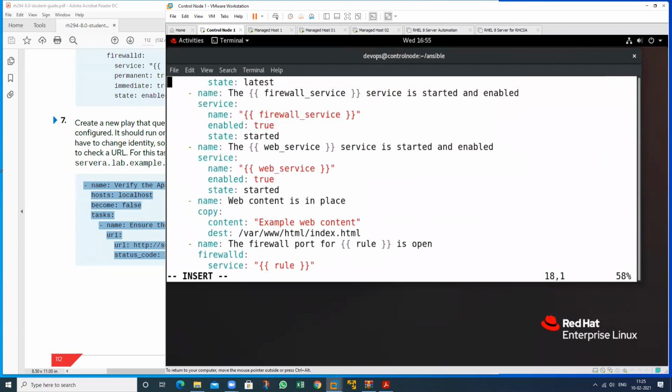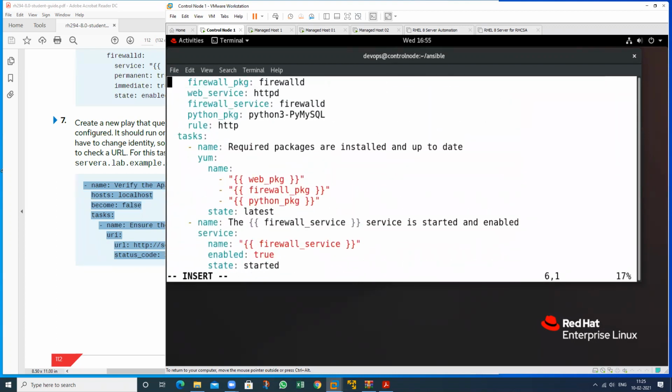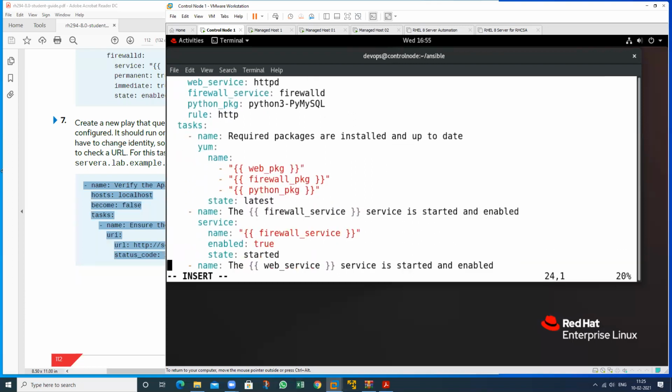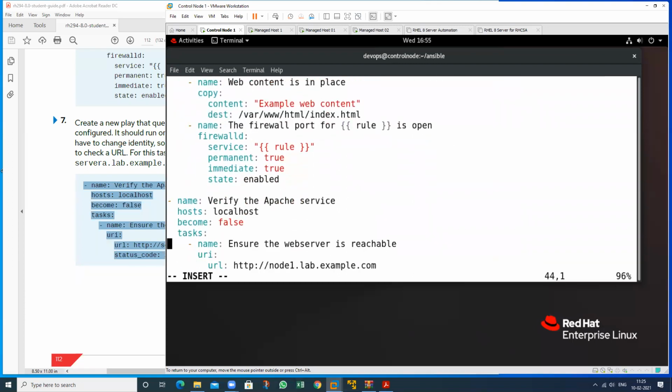This is my first play. See, this is my first play. And for the same indentation, this is my second play. See this one. That performs on this machine.